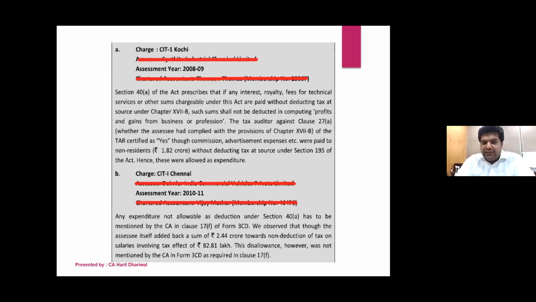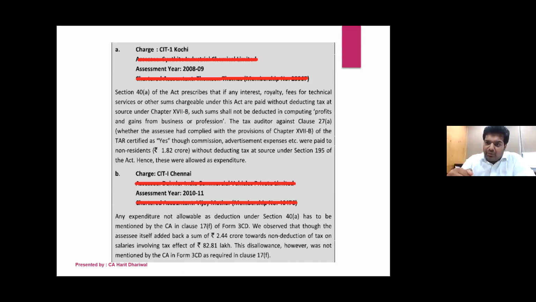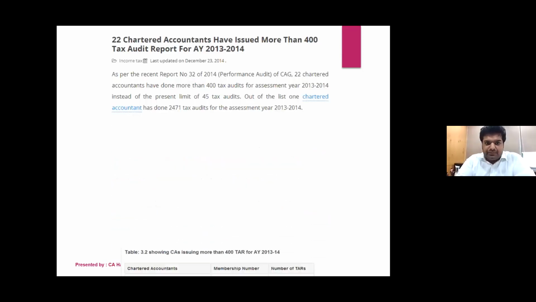So the point here is, I'm going to share the presentations with you. The point here is that whatever we report, even as far as TDS is concerned, or whatever we do for tax audit, everything is under scanner. Everything is getting checked. So we have to be very, very particular about that.